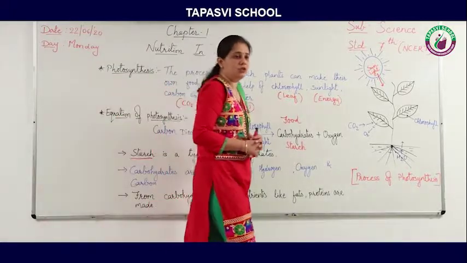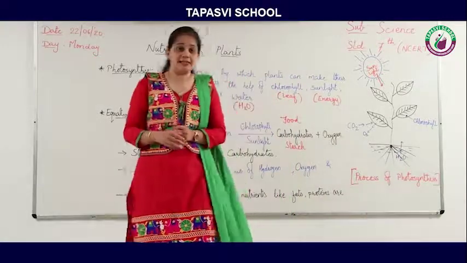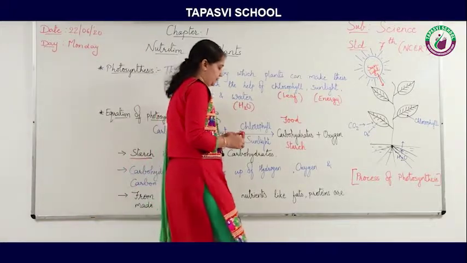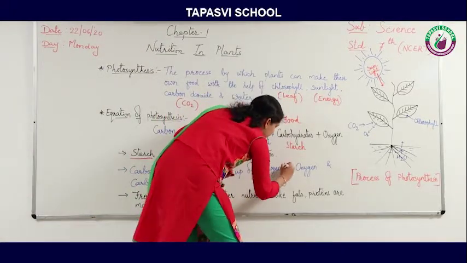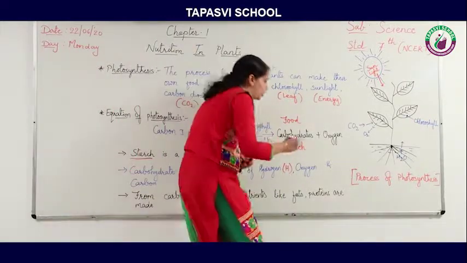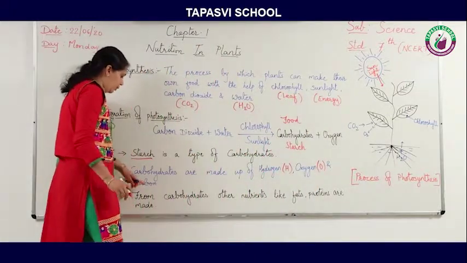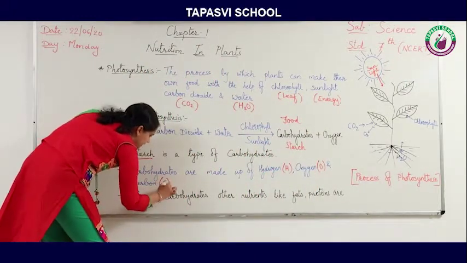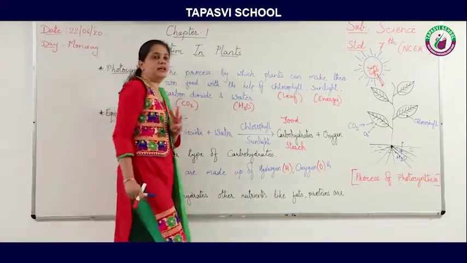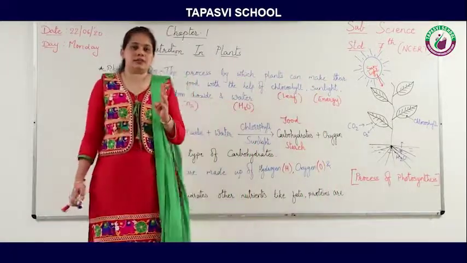Now another question: ma'am, how is carbohydrate made? So the answer is carbohydrates are made up of hydrogen, that is, the symbol of hydrogen is H. It is made up of oxygen, that is O, and it is made up of carbon, that is C. So carbohydrates are made up of three elements: hydrogen, carbon and oxygen.